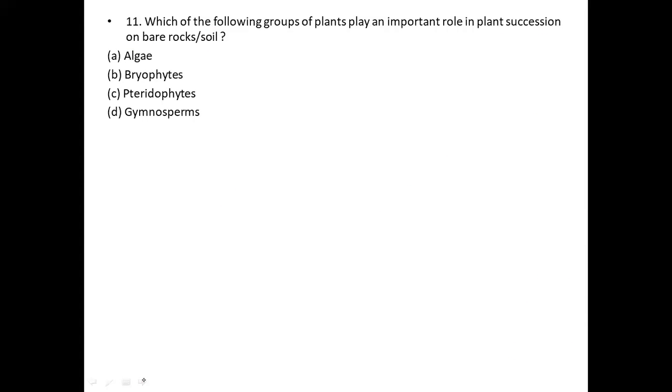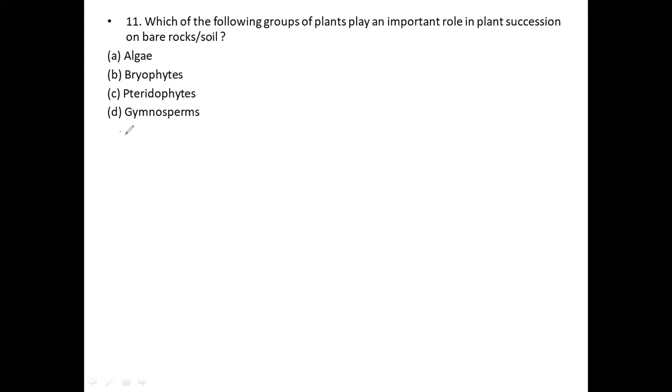So this is another question, the 11th question. Which of the following groups of plants plays an important role in plant succession on bare rocks or soil? Usually they give four different options: algae, bryophytes, pteridophytes, and gymnosperms.